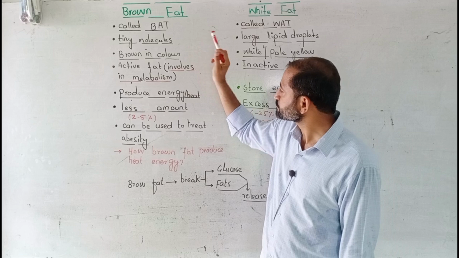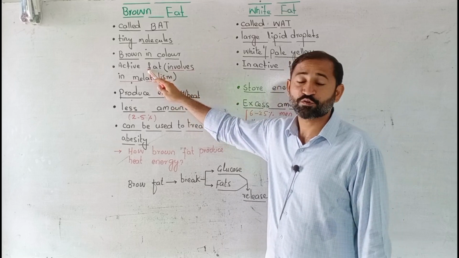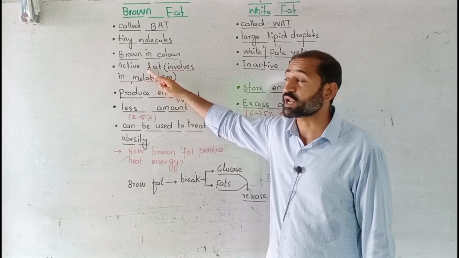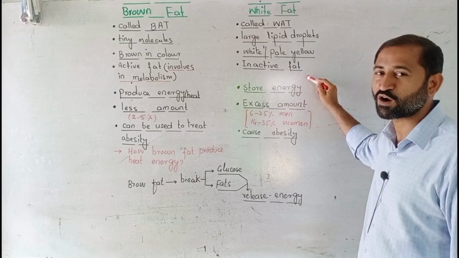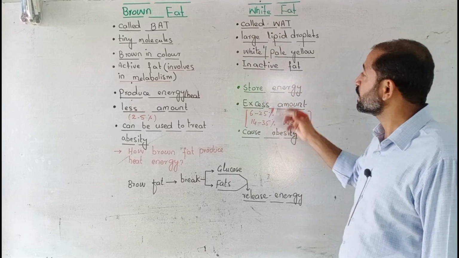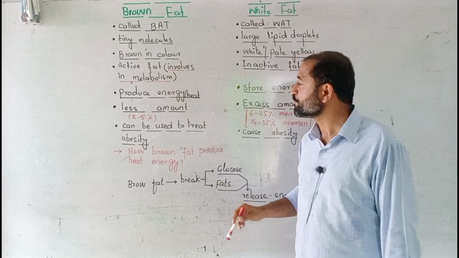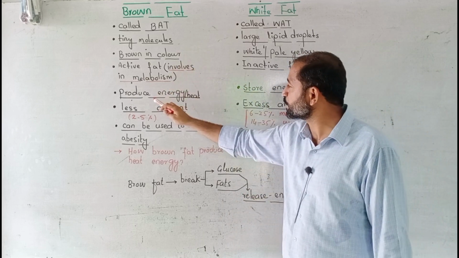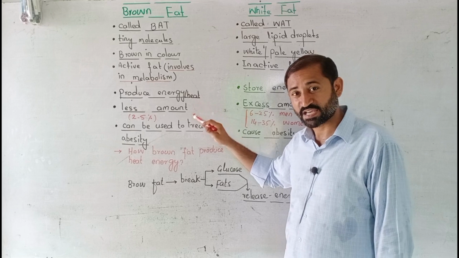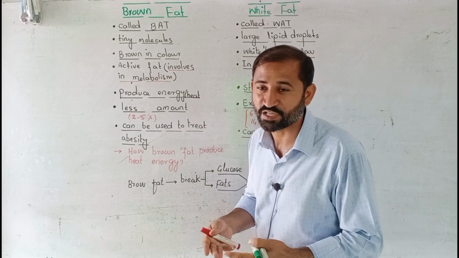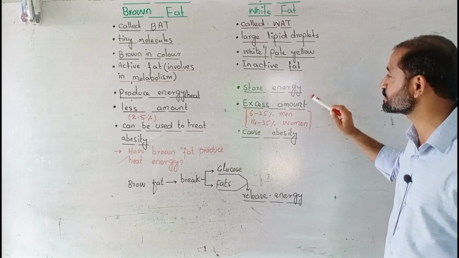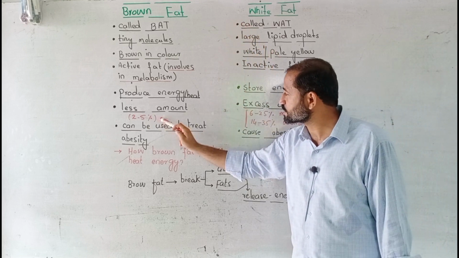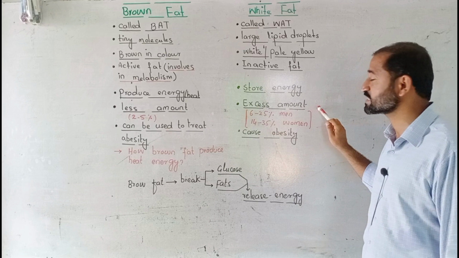Next one is it is active fat, means it is involved in different metabolism, whereas white fat is inactive fat. It does not involve in any metabolism as compared to brown fat. Whereas next one is brown fat produces energy or heat. Yes, it is involved in thermoregulation, whereas the white fat only stores energy, it does not produce energy. Brown fat is less in amount, whereas white fat is excess in amount.